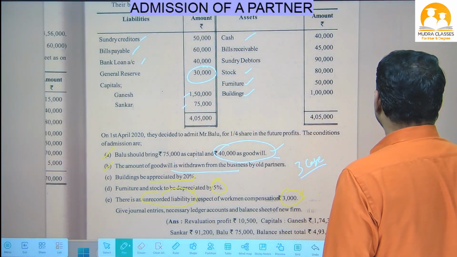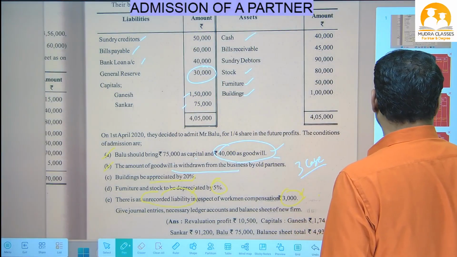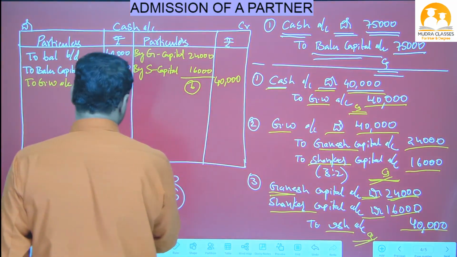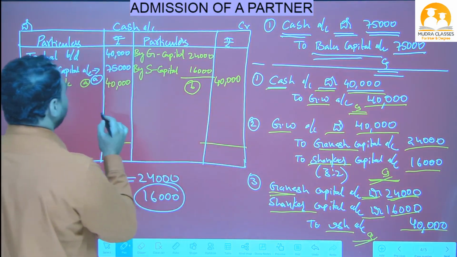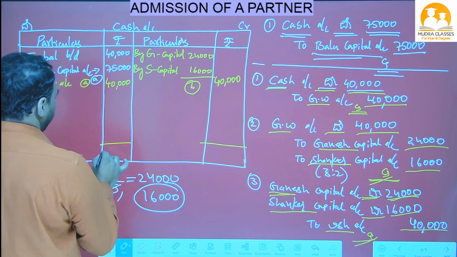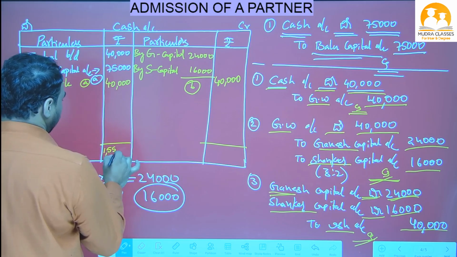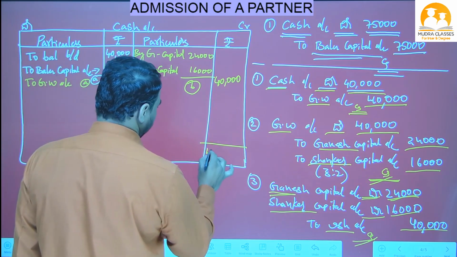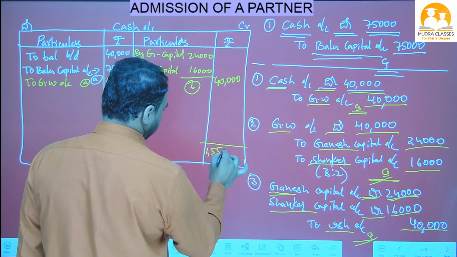Now what is the next related account here? Cash account. The cash account is left. So do the total of the cash account: 40, 80, plus 75, 1,55,000. Write 1,55,000 on both sides because that is the bigger amount.